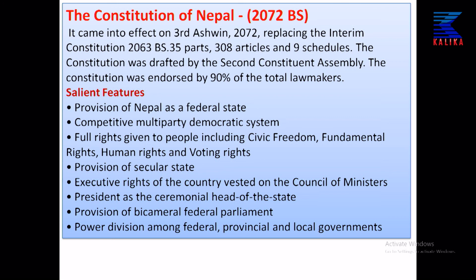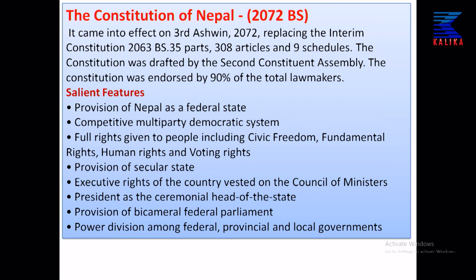The next feature is the provision of secularism, or it declared Nepal as a secular state. Next is the executive right of the country, that is given to the council of ministers, and it made the president the ceremonial head of the state. Real executive power could be exercised by the prime minister, and the president as a ceremonial head.